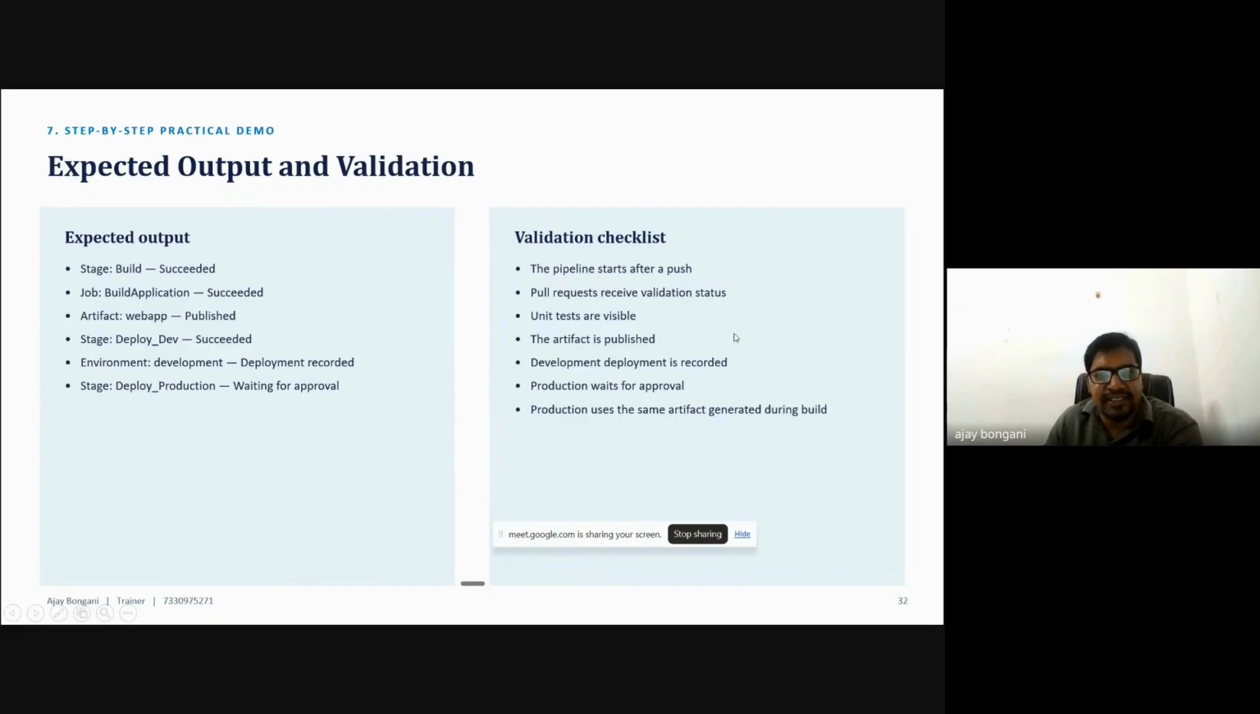And the validation checklist: the pipeline starts on a pull request, everything. These are the names of the stages. First we start the application, then I can push it, next build it, and next scan it. After that, they push into the artifact. These are the steps, and we have to check those steps one by one. That checklist will be available in the console.